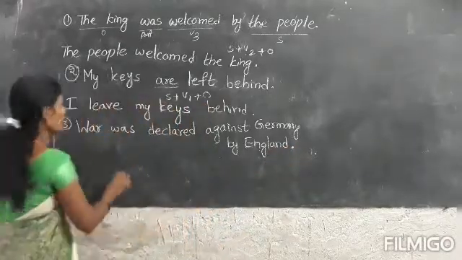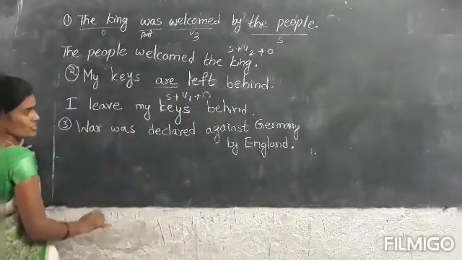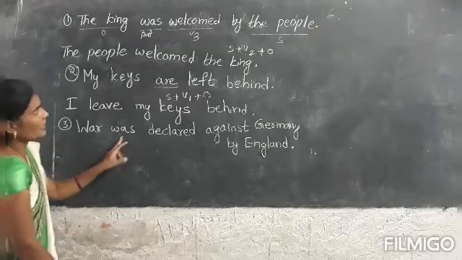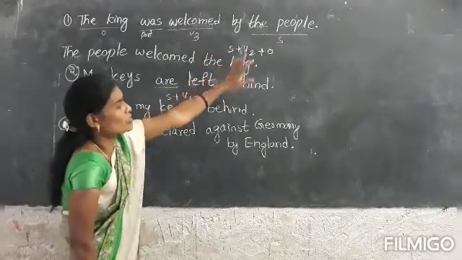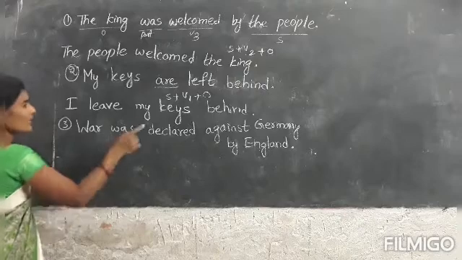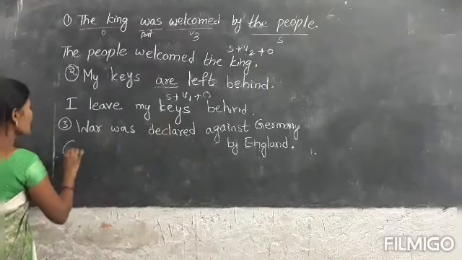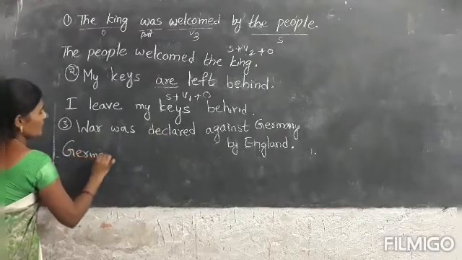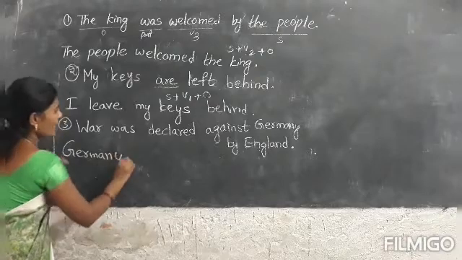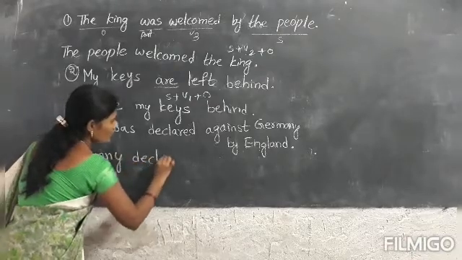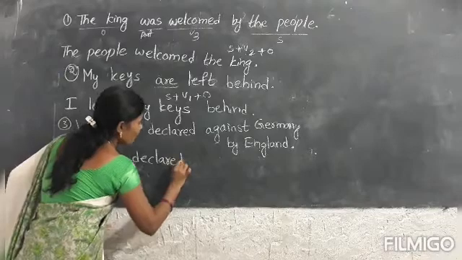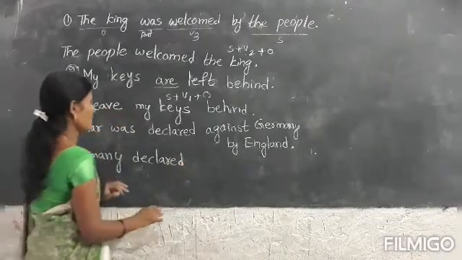Here was, so it is past tense. Past tense kabatti manam endulo change cheyaali? Subject plus verb plus object. Here Germany is the subject. Germany declared war.